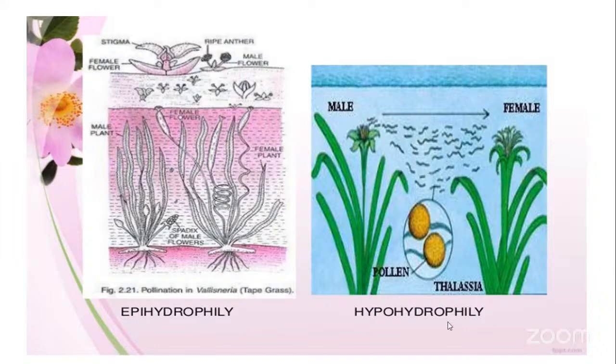So this is called hypohydrophily. That is, the pollen grains of this male flower will be released into the water, and through the water current or through the water waves, these pollen grains will reach the female flower. They'll stick to the stigma and the pollination is carried out. So if the pollination is occurring inside the water, that is hypohydrophily. And if it is occurring on the surface of the water, that is epihydrophilous type of cross-pollination.